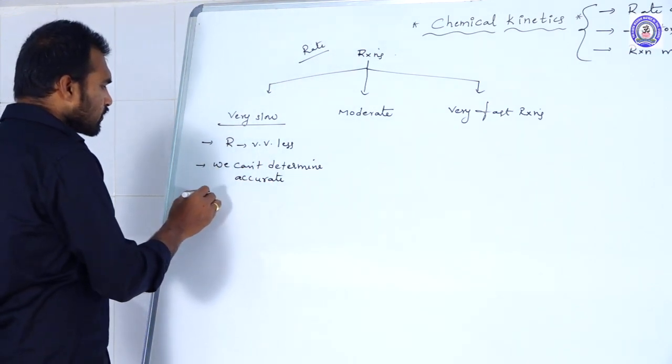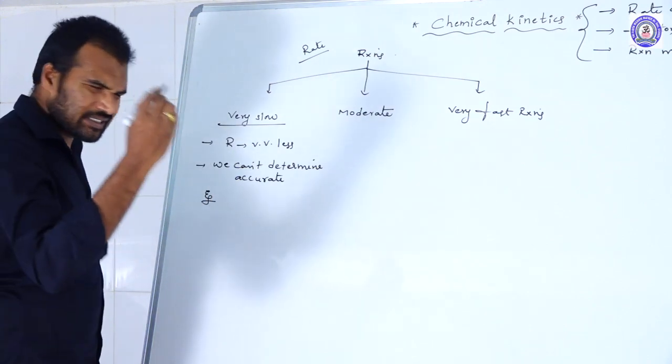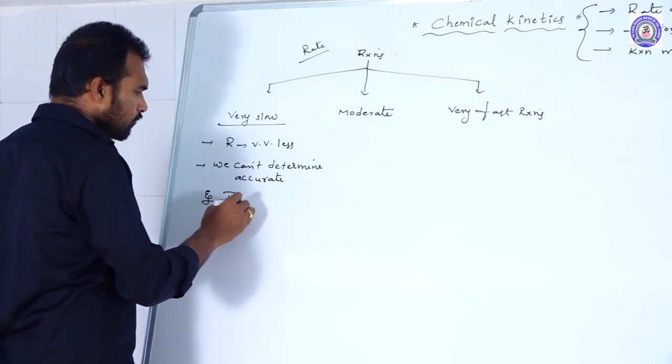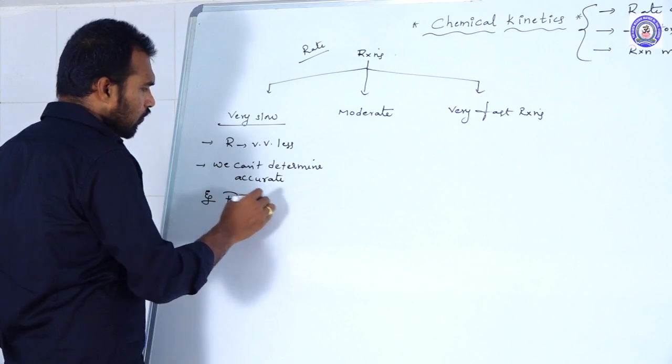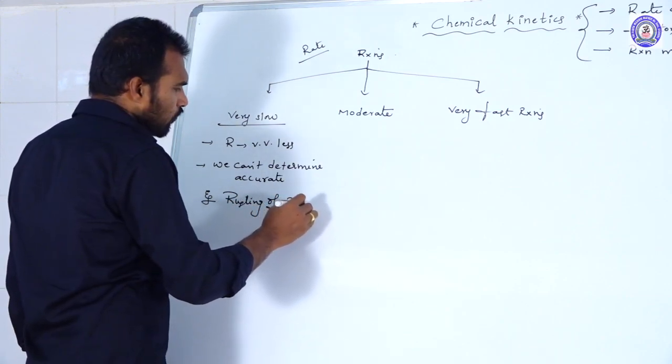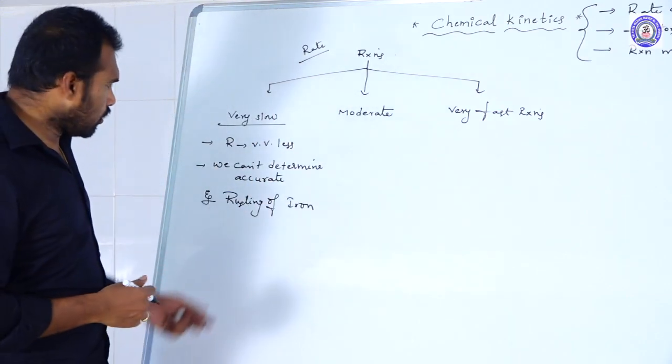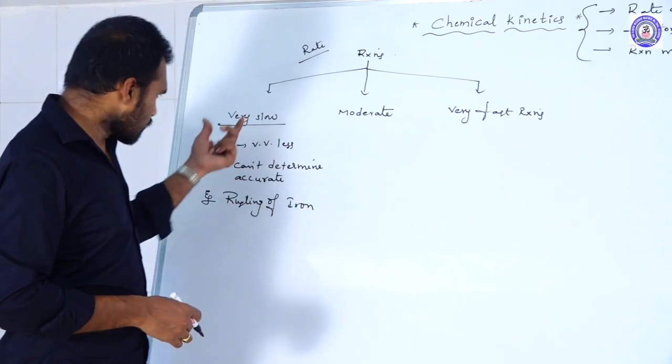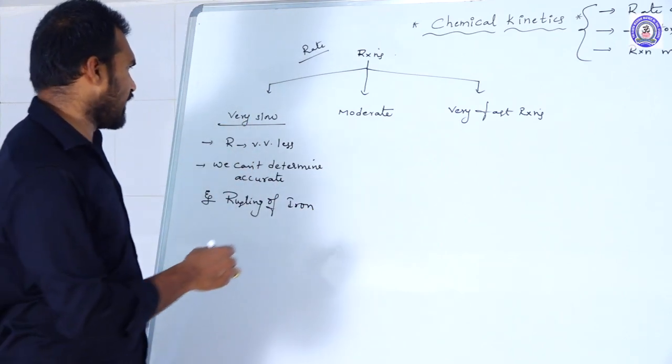What are the examples that come under very slow reactions? The best example is rusting of iron in presence of humidity. This is the best example for the very slow reactions.